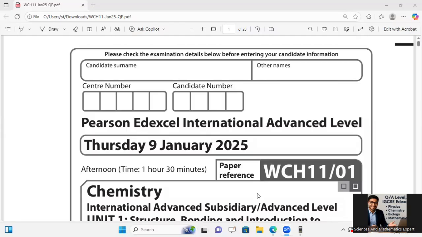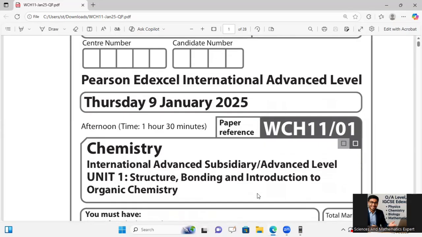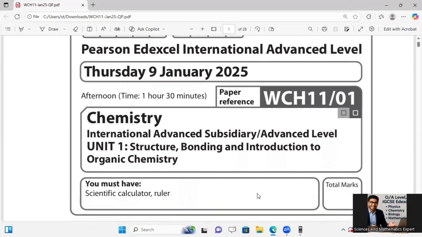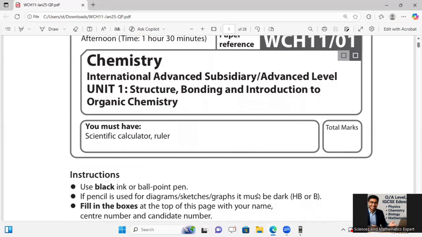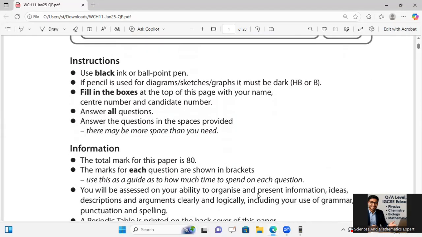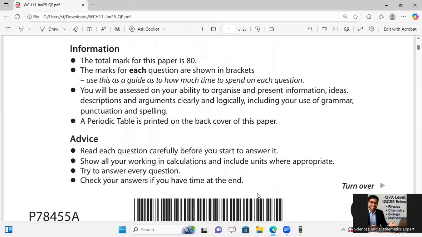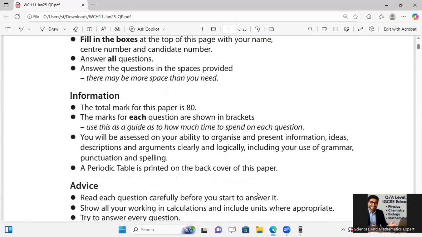In this video, we are going to solve the Pearson Edexcel International Advanced Level paper, Thursday, 9 January 2025, afternoon, time 1 hour 30 minutes, WCH11 01, Chemistry International Advanced, IAL. The paper is of 80 marks and 1 hour and 30 minutes of time is required for this.